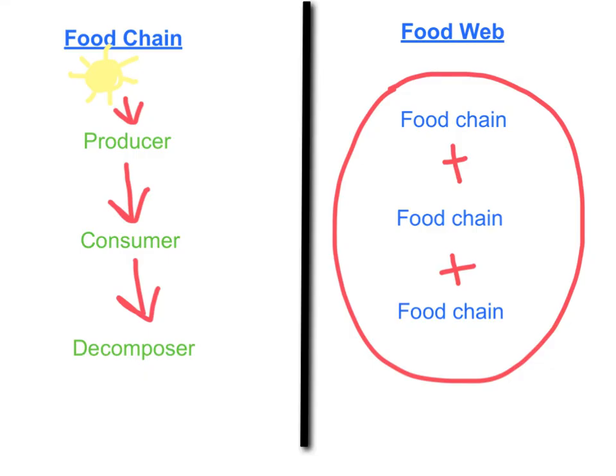Let's review what we've learned. Food chains are made up of producers, consumers, and decomposers. A food web is made of multiple food chains. Food chains and food webs help us to understand who consumes whom to gain energy in an ecosystem.